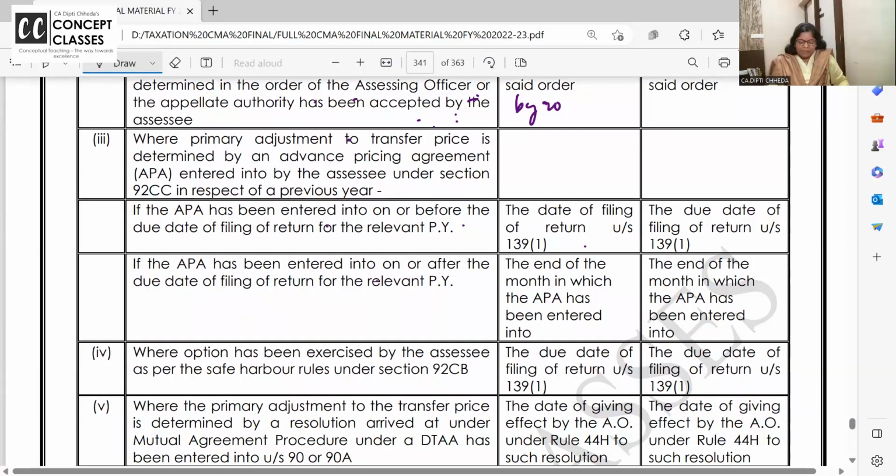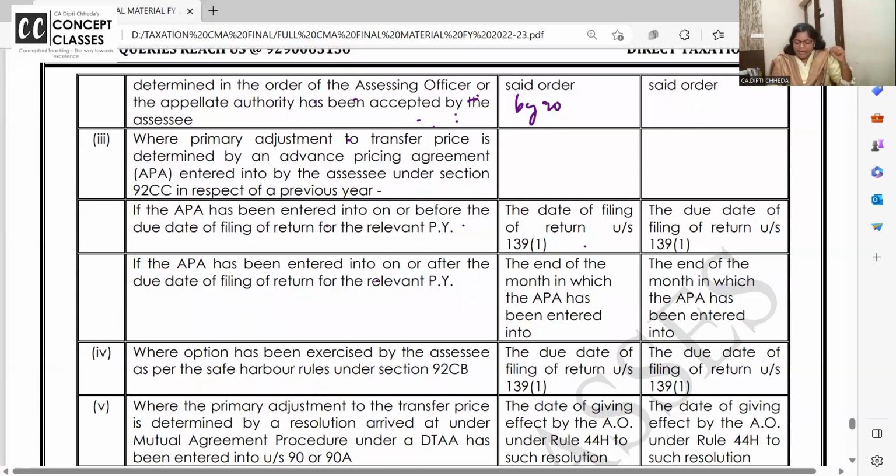If advance pricing agreement is entered after the due date of filing the return is over, then from the end of the month in which advance pricing has been entered into, 90 days. You have to bring the money to India. If not, interest will start from the end of the month. So here the crucial part is interest is not starting from the 91st day. It starts from the beginning.